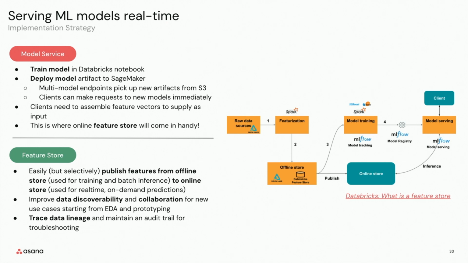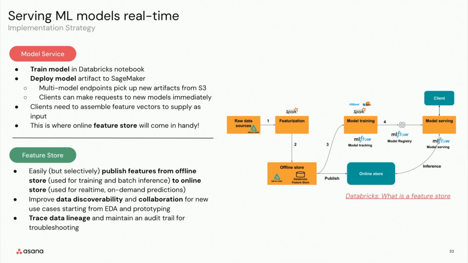The new models that our data scientists would train can be obtained from their Databricks notebooks, and deployment would be as simple as just dropping a model artifact onto an S3 in which that endpoint will be able to start serving it immediately. The clients are still going to be responsible for assembling the feature vectors that they have to supply as input for the model service to evaluate.